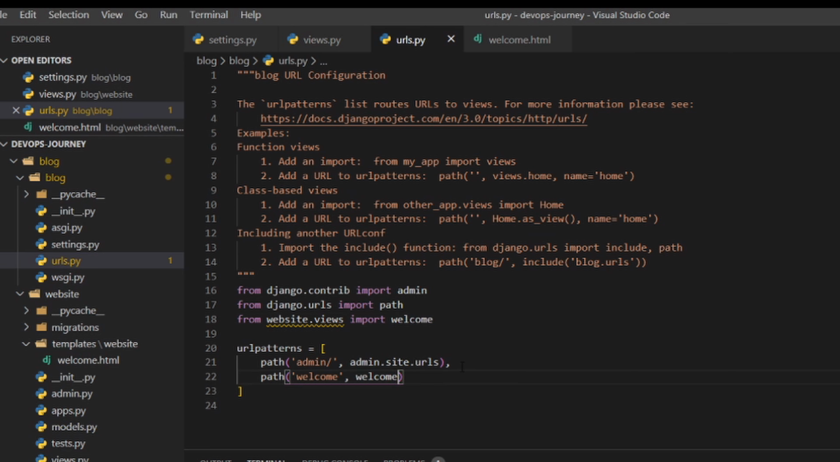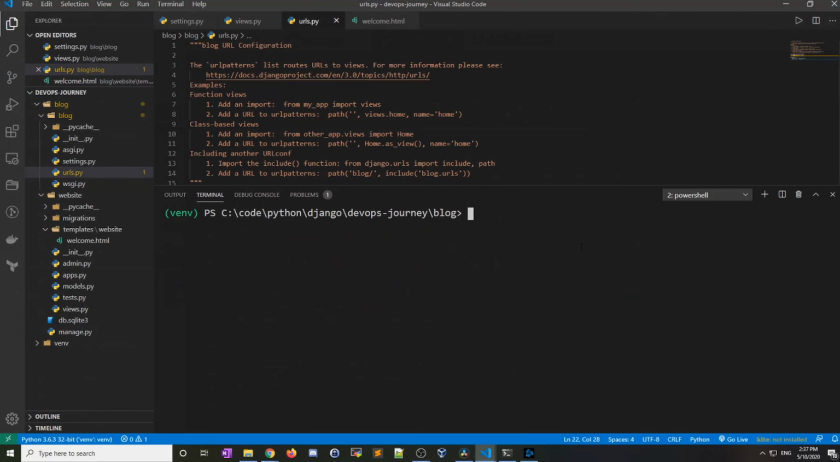Let's go ahead and open up our terminal again. So I have my terminal open here, and I'm in the blog directory. And within that directory, I have that manage script. So I'm going to do the python manage, and I need to spell manage correctly here. And then I want to do runserver. And this is going to start up our server again.